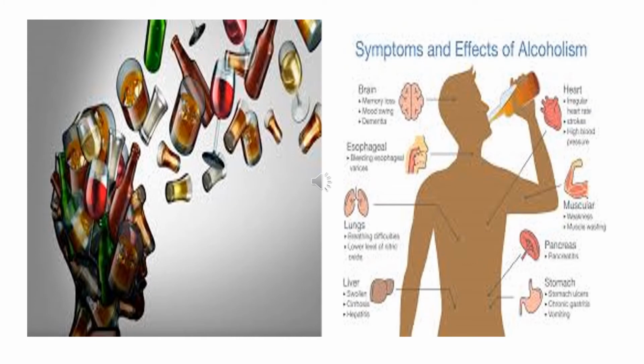Although we have discussed alcohol as a beverage, we have to know that alcohol or alcoholic drinks are very dangerous for the human body. We see all kinds of effects of alcoholism on a human body. It affects our brain, heart, lungs, muscles, pancreas, and more, our liver and stomach. Hence, please stay away from alcohol and alcoholic drinks.